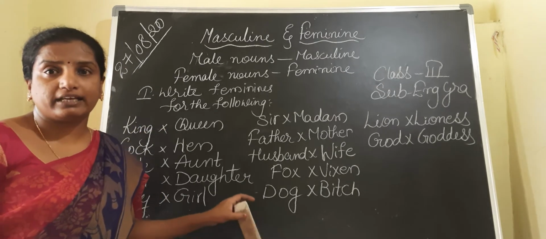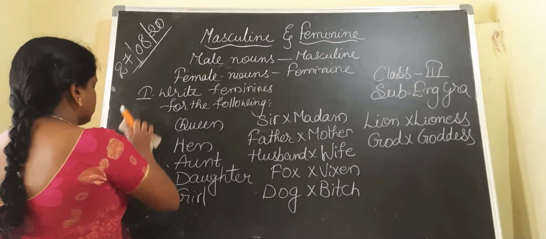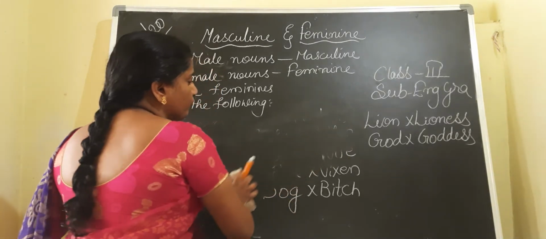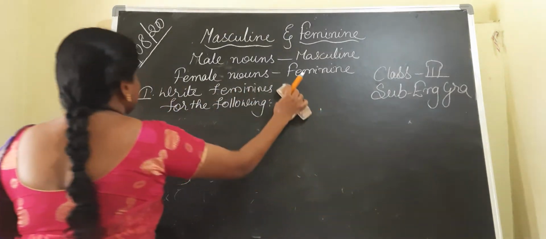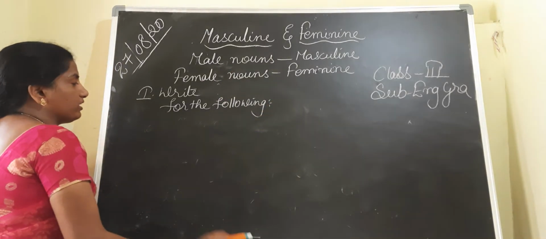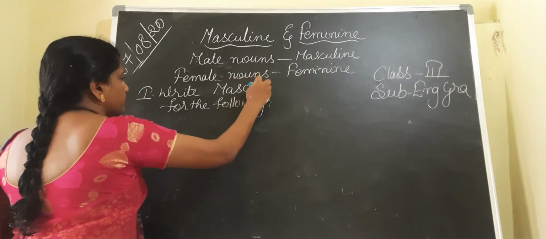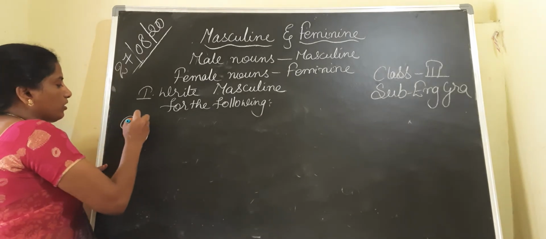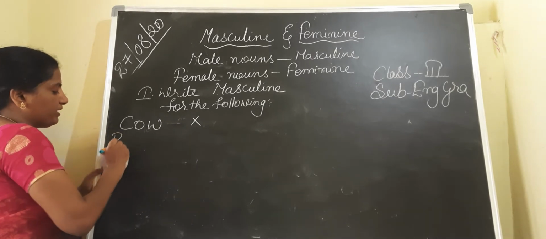Sometimes, children, they will give us the feminine and they will tell us to write the masculine. So, how do you have to write the masculine for the given feminine genders? Let us see. Sometimes they will give it in this way: write masculine for the following. Now they have given you cow, princess,